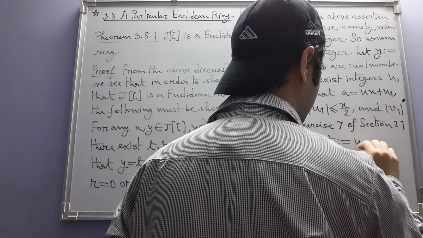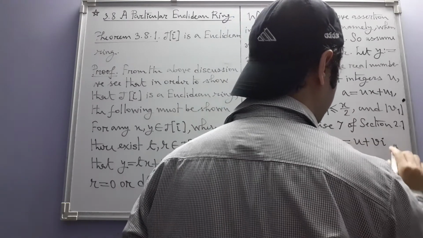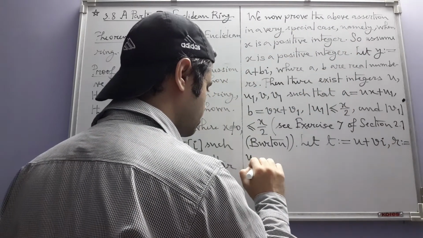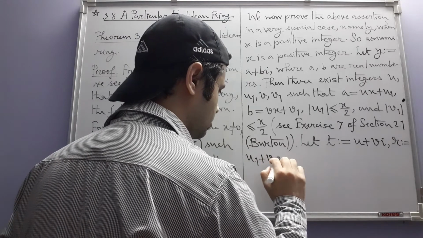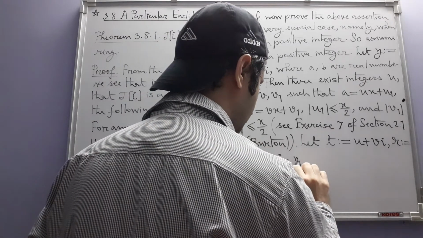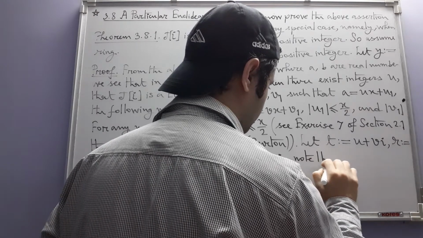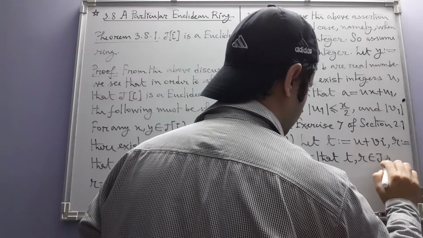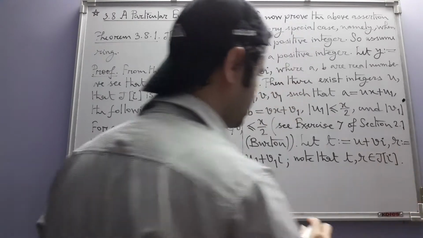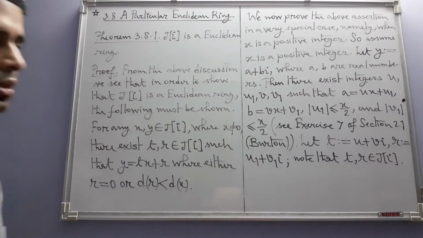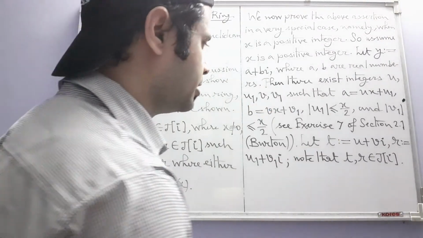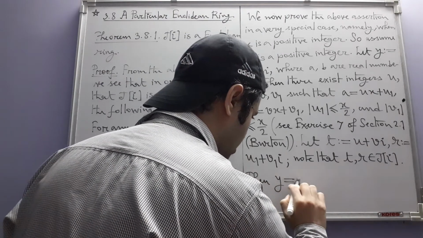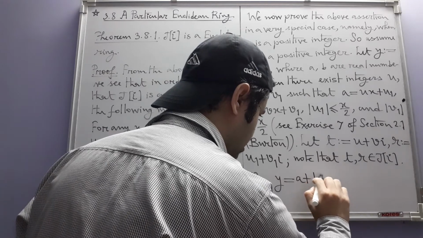Okay. Now let T be the complex number u plus vi and R be the complex number u1 plus v1i. Note that T and R both are Gaussian integers because their real and imaginary parts are after all integers. u, v, u1, v1, these are all integers. Then what happens to our y? Y is a plus bi.